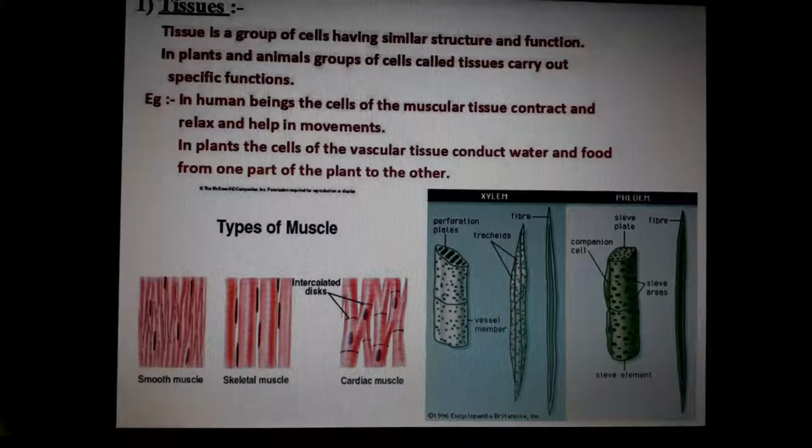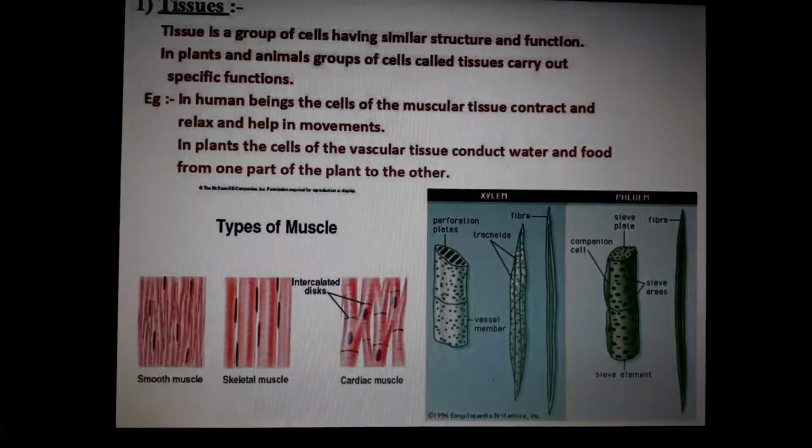For example, lots of liver tissues will form our liver. Lots of stomach tissues will form our stomach. Lots of cardiac tissues will form our heart, like that. And a group of organs will form a system in our body. And the mixed systems together are called our entire human body.